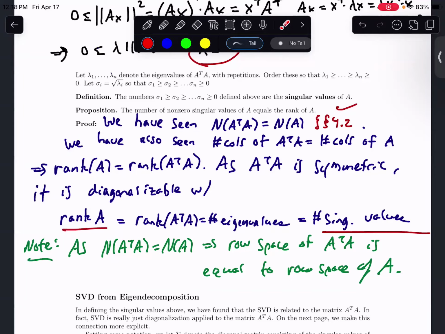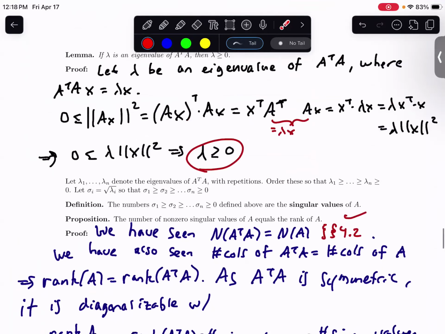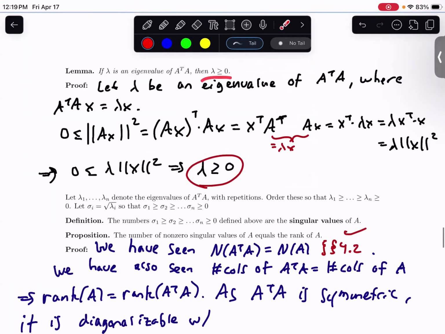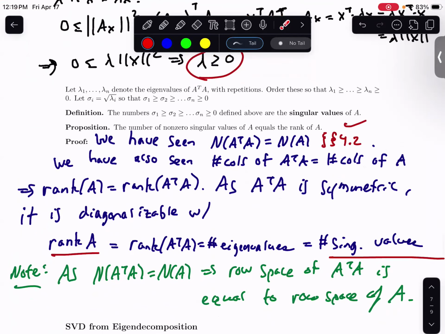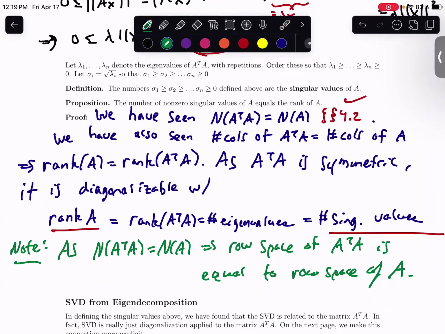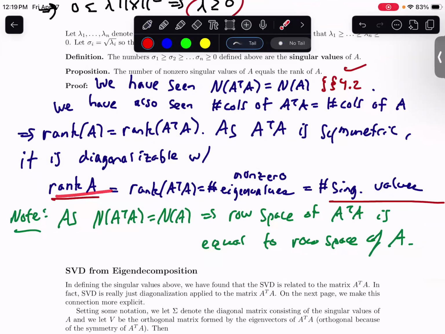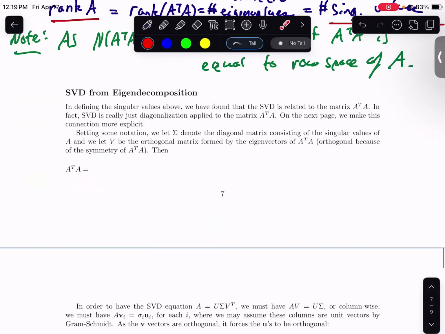Okay, so this is the information that we need regarding the singular values. We know that the eigenvalues are always greater than or equal to 0. So the square root is going to be a real number, which are going to be called the singular values. And we know the number of non-zero singular values is equal to the rank of A. I actually made one mistake here. It should be non-zero eigenvalues, not just eigenvalues, because if you have 0 as an eigenvalue, that would make it non-invertible, which affects the rank.